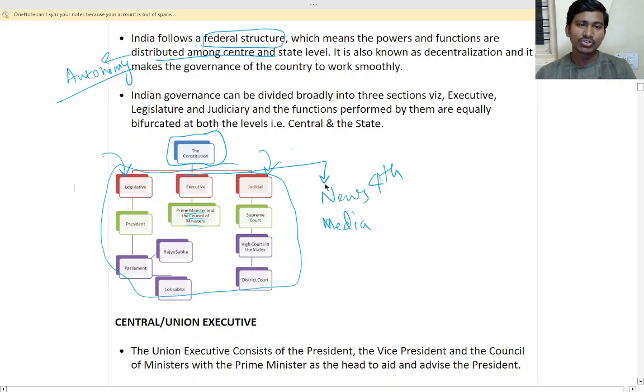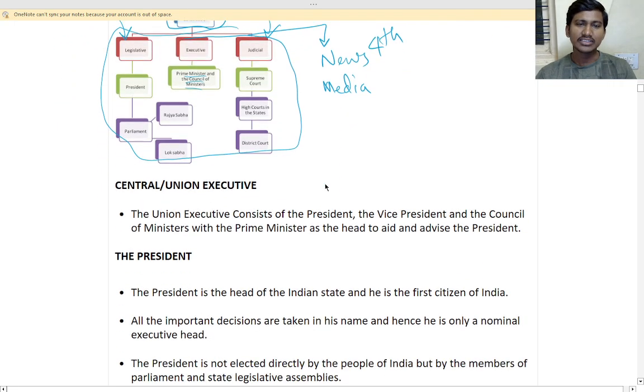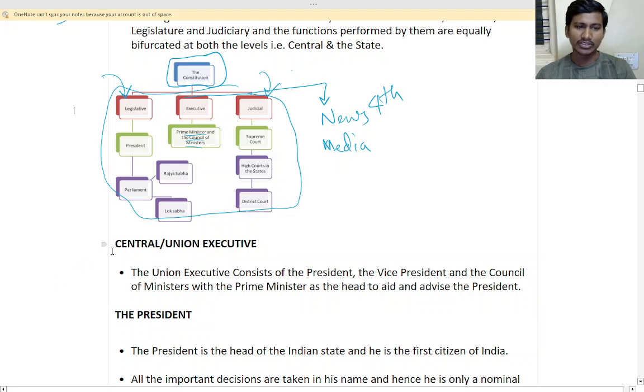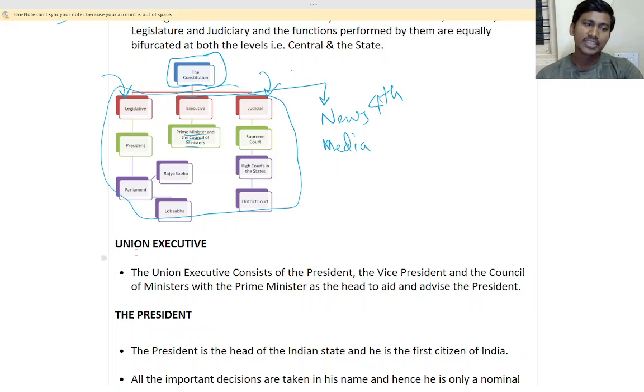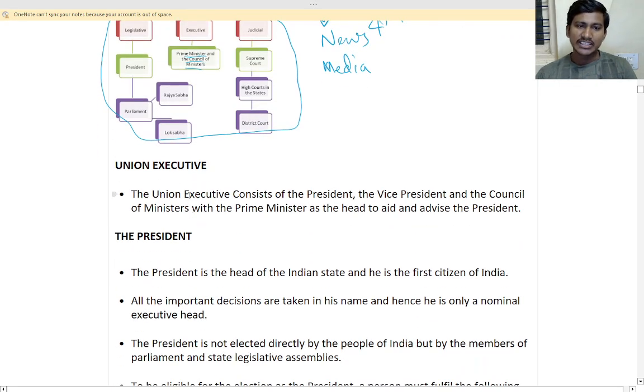Okay, so should we go to the next? We will see one by one. That is union executive. It should not be central. Remove that central, because we should not say center, we should say union. So union executive. Who will be there? Union executive consists of the president, the vice president and the council of ministers, with the prime minister as the head, to aid and advise the president.